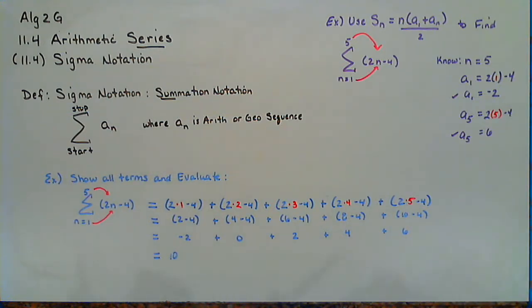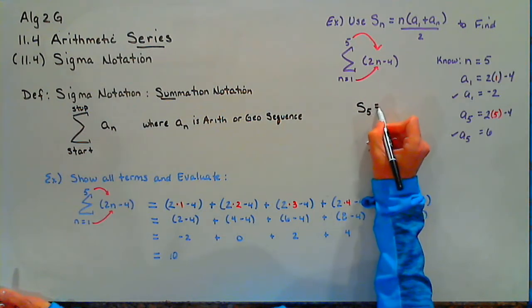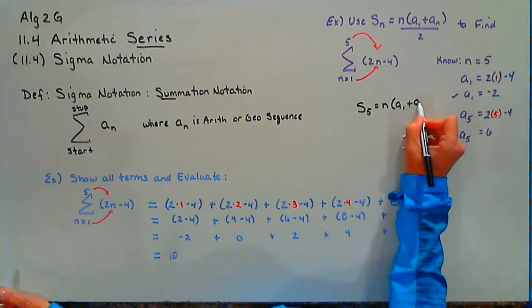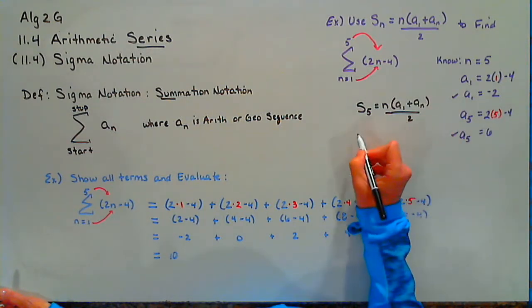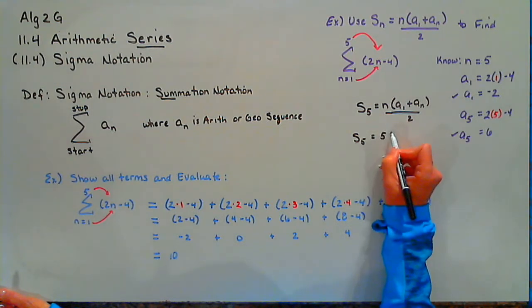So now I have everything I need in order to calculate by using our equations from this chapter. So now I know the sum of these 5 numbers can be found by, and I'm just writing it down again, taking the number 5.